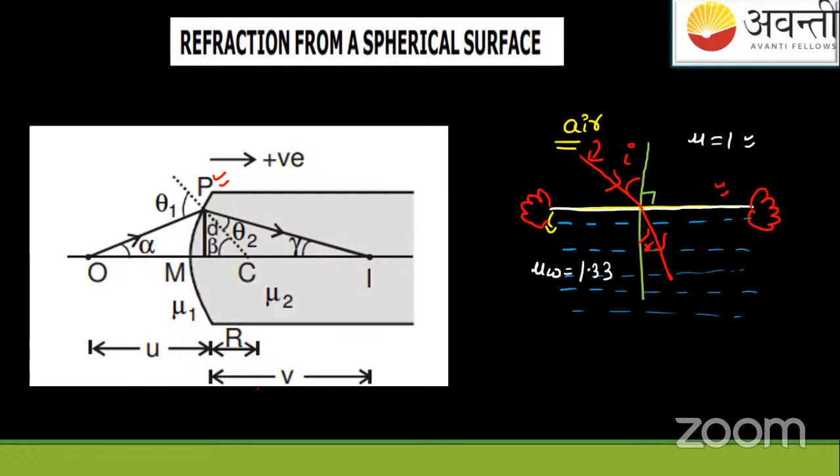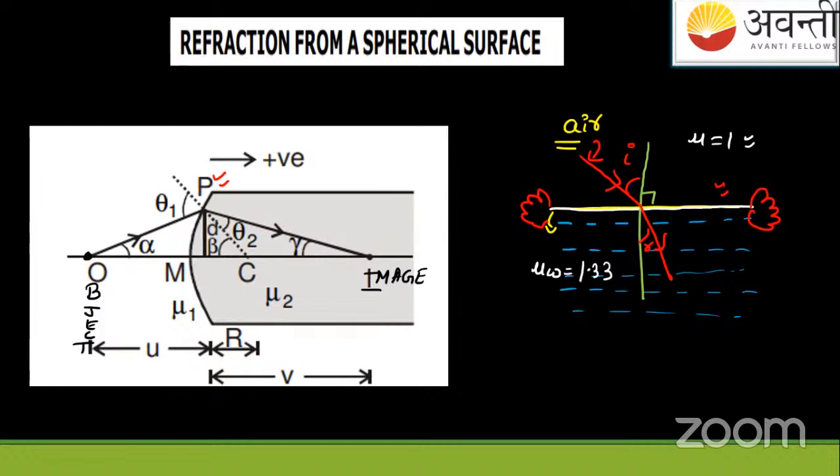Now suppose in front of you, this is the object and this is the image. If you're keeping an object in this picture, it looks like we are going to derive something, but I am not going to derive anything here. We need just the applicative formula. For application we need only the formula, only this thing.